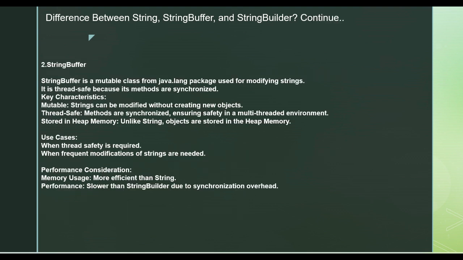Now let's look at the second component, string buffer. String was immutable, but string buffer is mutable, which means you can modify it. It is part of the same package, java.lang, and it is thread safe.